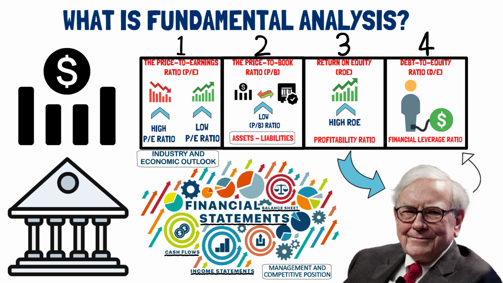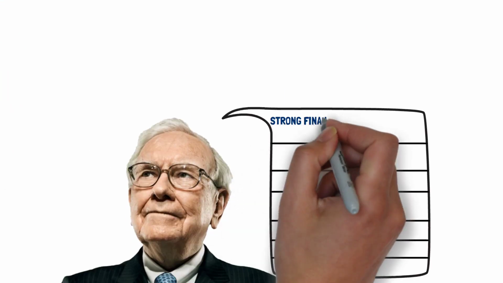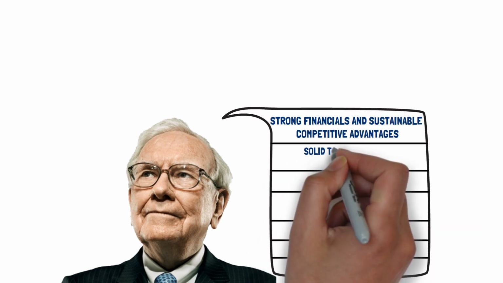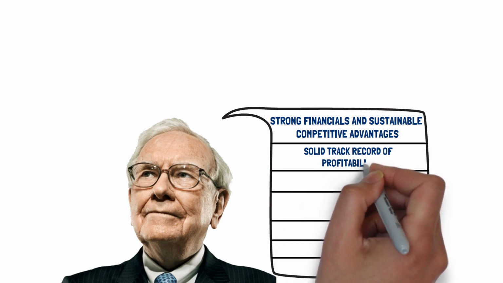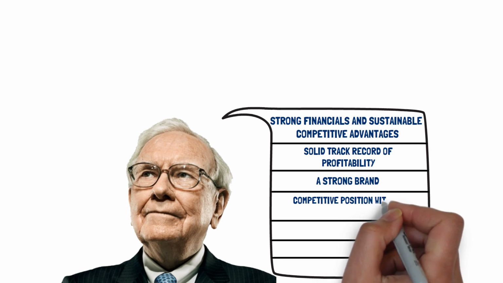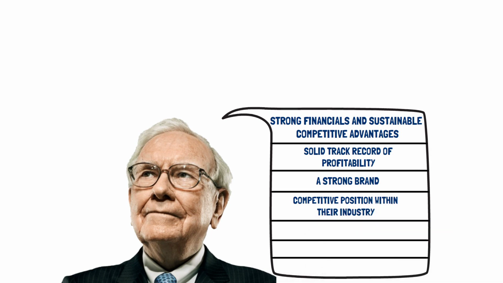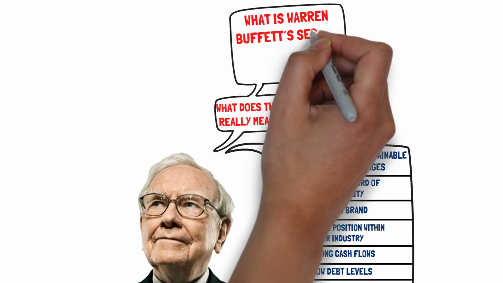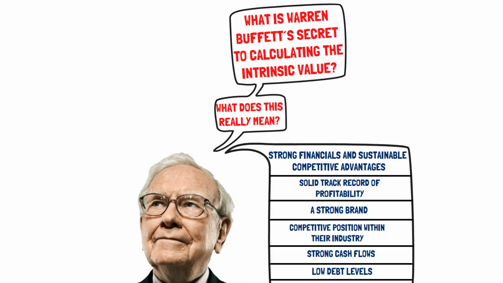In many ways, Warren has the same basic ideas as with conventional fundamental analysis. He looks for companies with strong financials and sustainable competitive advantages. The company needs to have a solid track record of profitability, a strong brand, and a competitive position within their industry. He also seeks companies that generate strong cash flows, have low debt levels, and have a history of paying dividends. But what does this really mean? What is Warren Buffett's secret to calculating the intrinsic value?